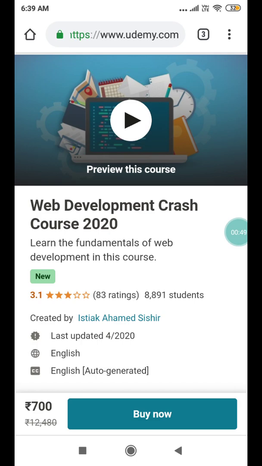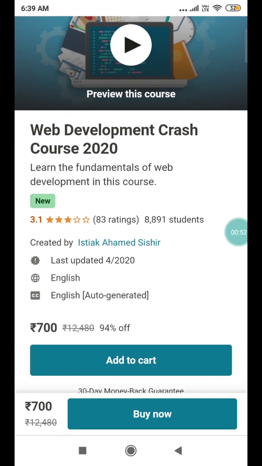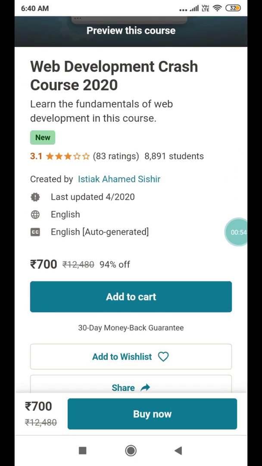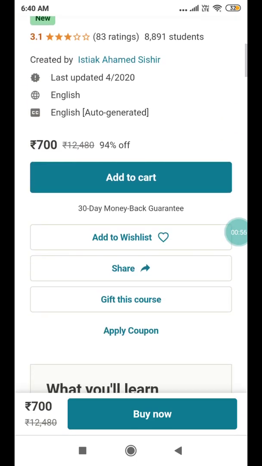So let me tell the instructions of this course. It is a web development crash course. The actual cost is 700 rupees. However, I'm going to give you this course absolutely for free. The most important thing about this course is you can complete it within half an hour. Once you complete this course, you can get a certificate, and you can also access this course just with your mobile phone.